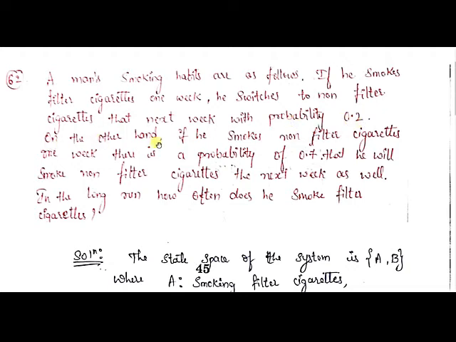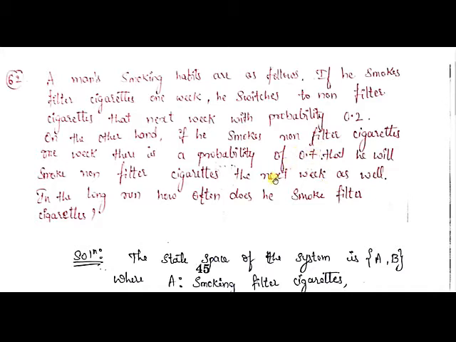On the other hand, if he smokes non-filter cigarettes one week, then there is a probability of 0.7 that he will smoke non-filter cigarettes again the next week as well.